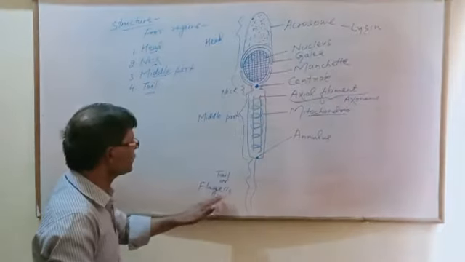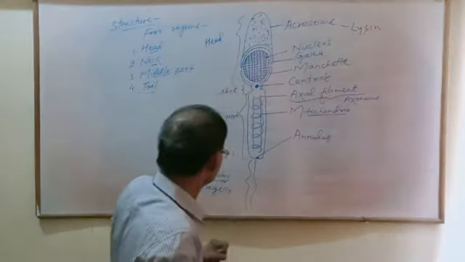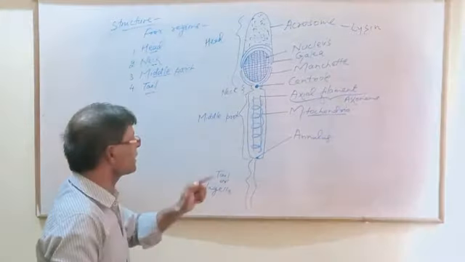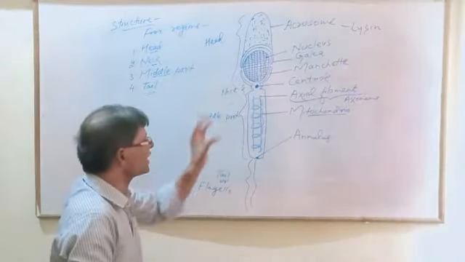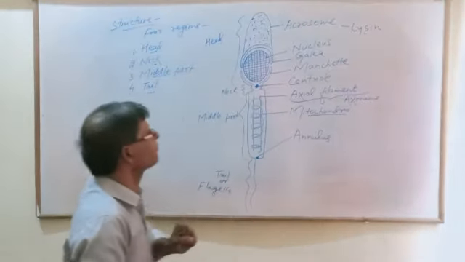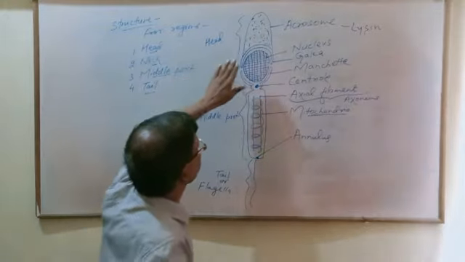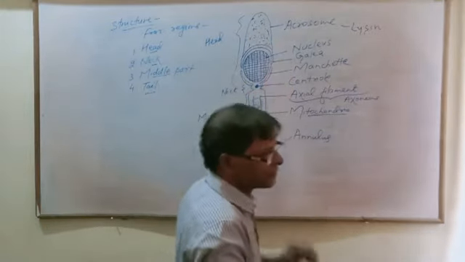The tail helps the movement of the sperm, and that moves the sperm up, reaching near the ovum. Now we will discuss each part in the next video.